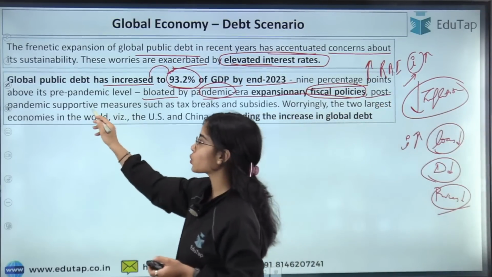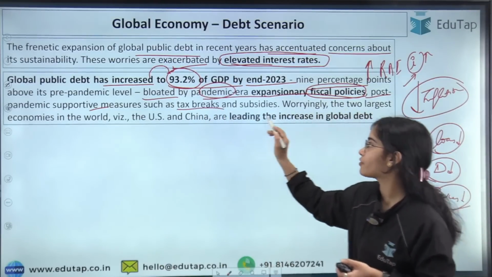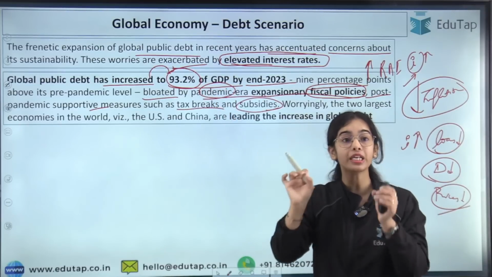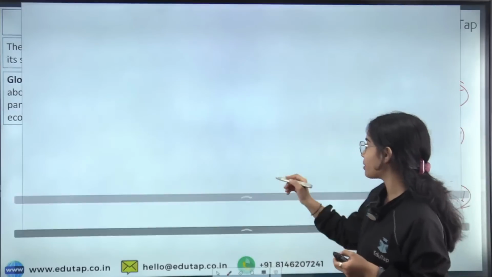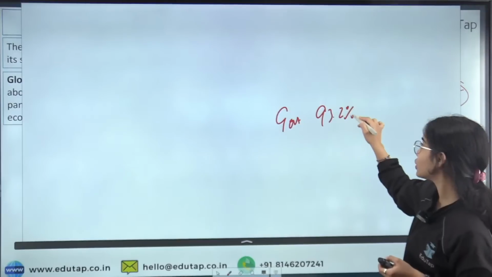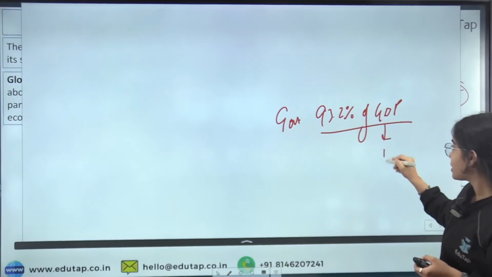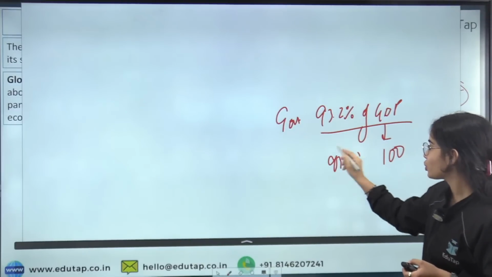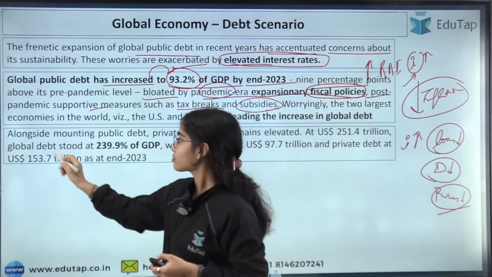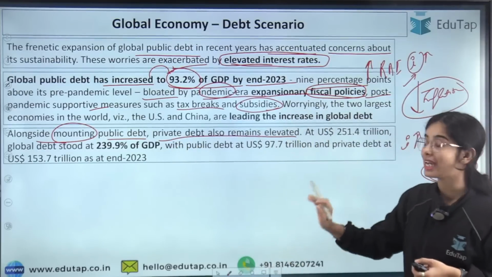Post-pandemic supportive measures: after the pandemic, supportive measures were provided, such as tax breaks and subsidies. This has also led to the high public debt. So the debt taken by governments is 93.2% of the global GDP. That is, if the global GDP is 100 rupees, 93.2 rupees is the loans that the government has taken. Okay. Now, alongside the mounting public debt, the private debt also remains elevated.